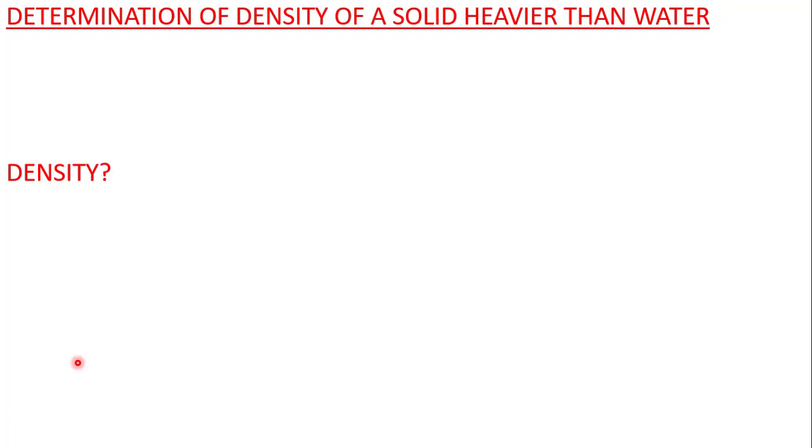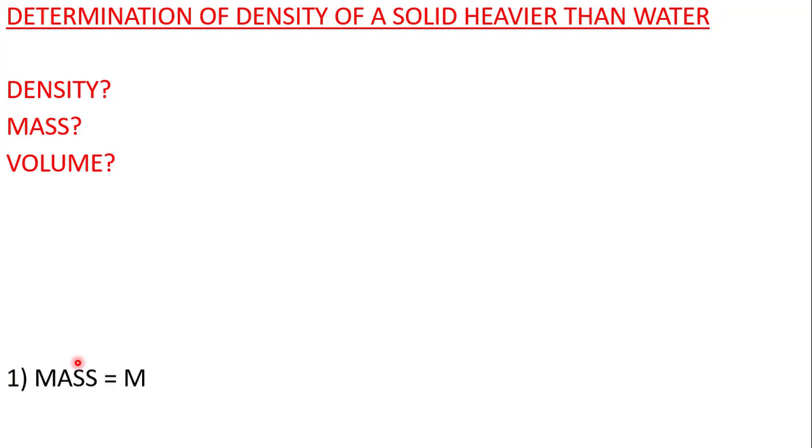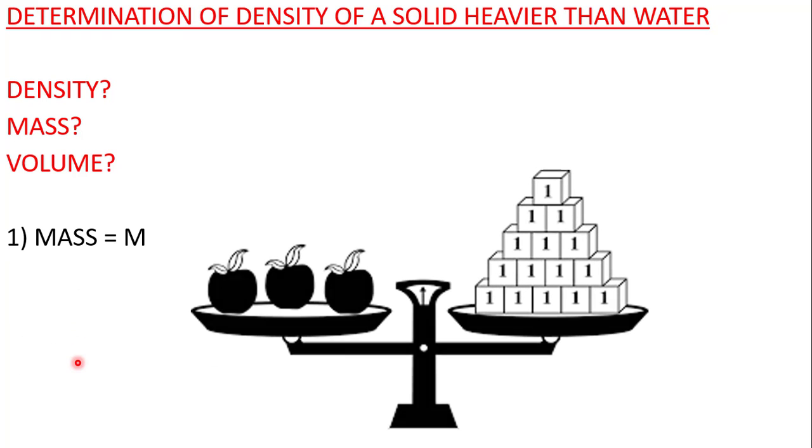Okay, to calculate the density we need to know two things, that is mass and volume, because we know that density is equal to mass upon volume. So let us first calculate the mass. Say any substance is given to you. In this case, consider an apple is given to you, and we do not know the mass of the apple, nor the volume of the apple.